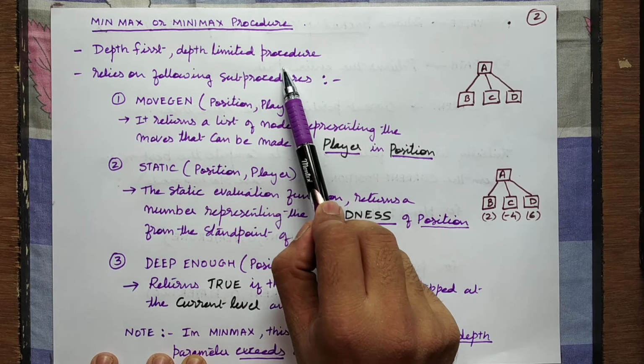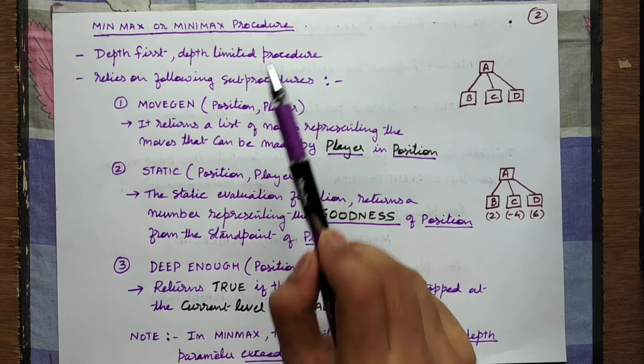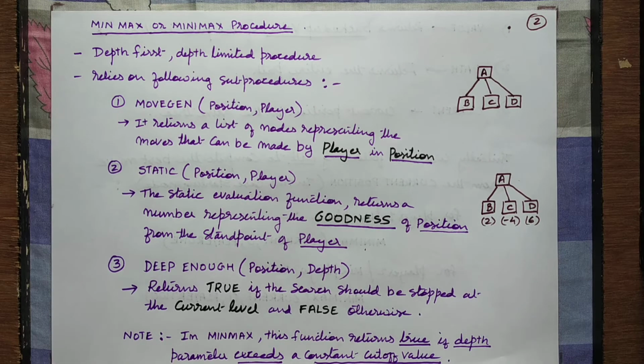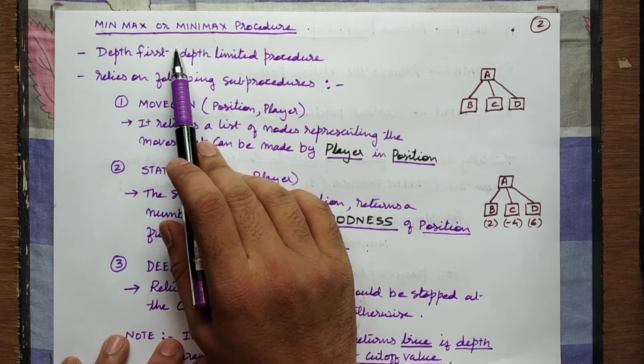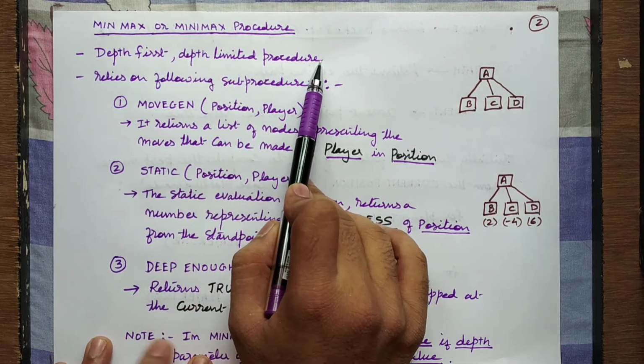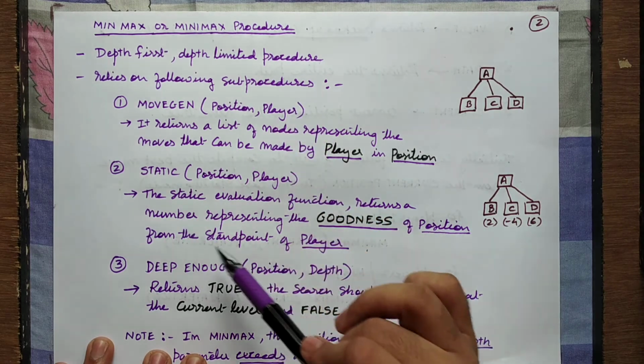And depth limited means, as you know in chess, as you go on playing, suppose you reach something called a blind alley that we had discussed, you are going to go infinitely into that loop and never reach the solution. So at that time a depth limit is required. Suppose you have reached a particular depth and yet not obtained the solution, then you have to quit the game and restart it. So this min-max algorithm that we are going to see now is a depth first and depth limited procedure.